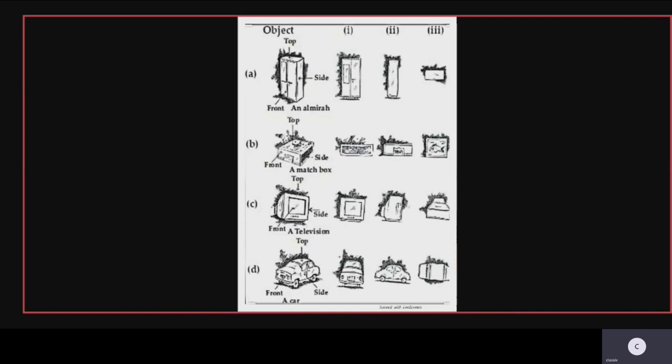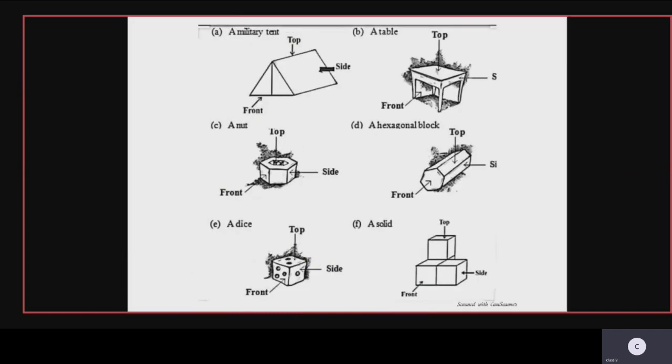Okay, children? So these are some of the objects. If you go through it, if you see it, you will understand it. I am giving you some more examples to make you understand in a better way. So the next one is the military tent. In a military tent, we have gone through it, the front, the top and the side view, we have seen it. The next one is the nut which you use with screws. Yes, the front, top and the side views are being shown.